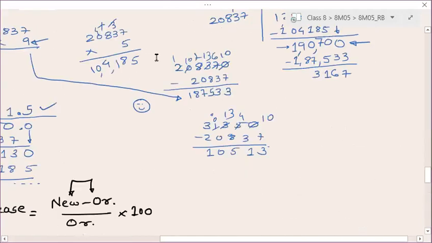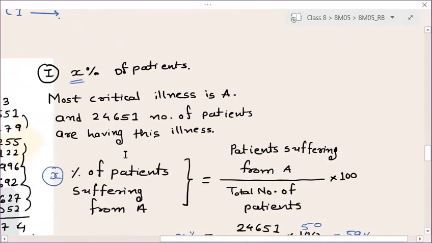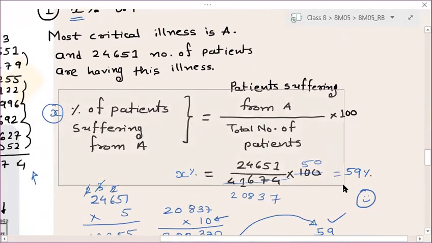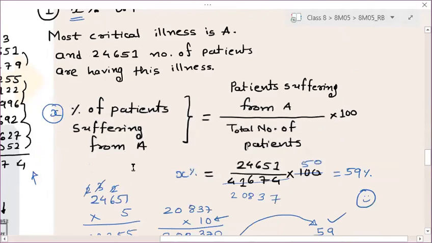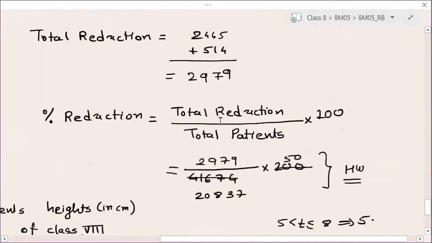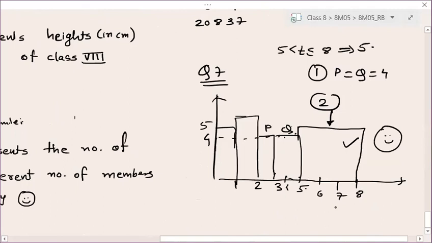Okay. In the formula book, this is easy, right? Percentage of suffering from this. So this I will give you again. So don't worry. This you will see in Gaussian proportion as well. But till then, okay. What does 5 less than t less than 8 denote? See, on your x-axis they have given you time, right? Time is your t. So the meaning of 5 less than t less than 8 is t is between this range, 5 to 8. Is it clear?